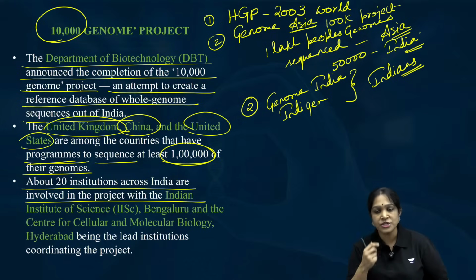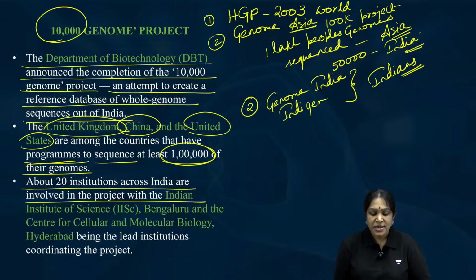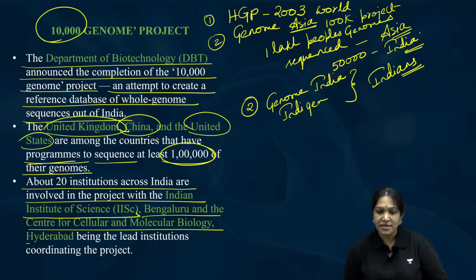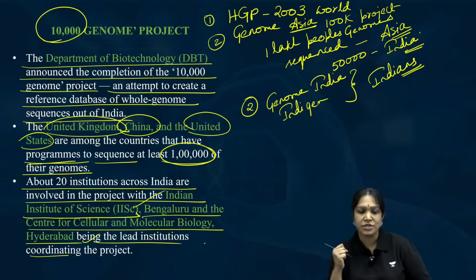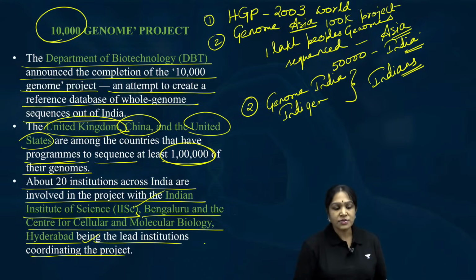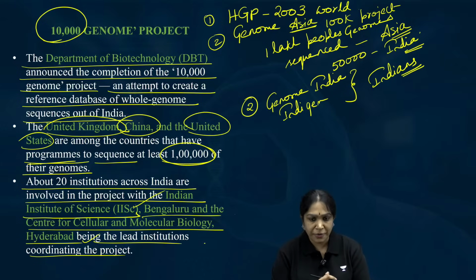About 20 institutions across India are involved in this project. In this 10,000 genome project, approximately 20 institutes are involved, and the Indian Institute of Science, Bangalore, and the Centre for Cellular and Molecular Biology from Hyderabad. See, I came from Hyderabad and Bangalore. These two institutes are the lead institutions of this project. So this is about the 10,000 genome project.